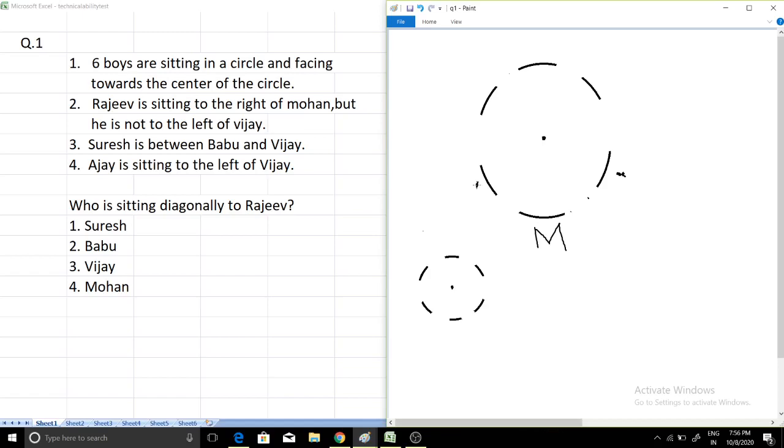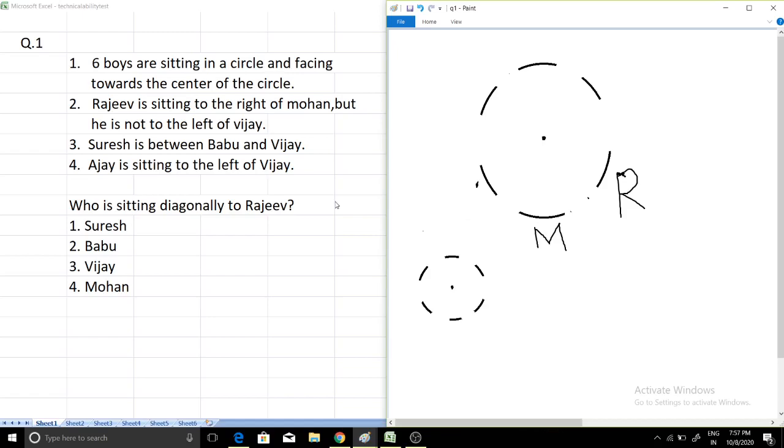Okay, so just to solve this question, you have to imagine as if you are sitting here, facing towards the center, then your right will be this part. It is saying that Rajiv is sitting to the right of Mohan. So Mohan is here and Mohan's right is this part, so Rajiv will be here. So Rajiv is sitting to the right of Mohan.